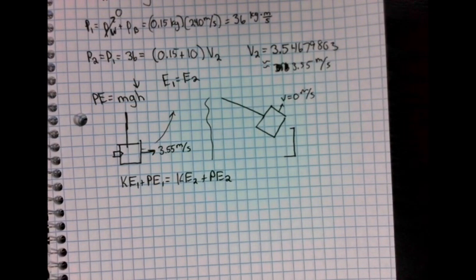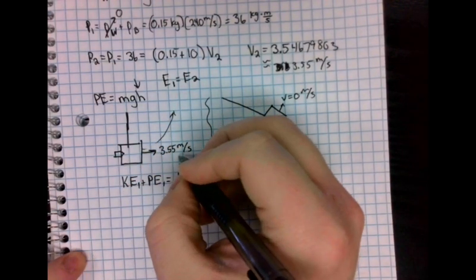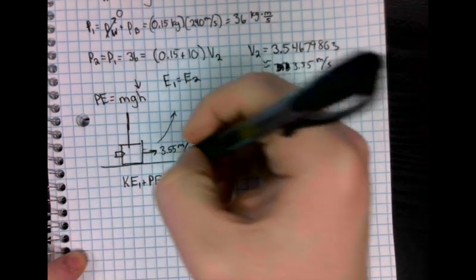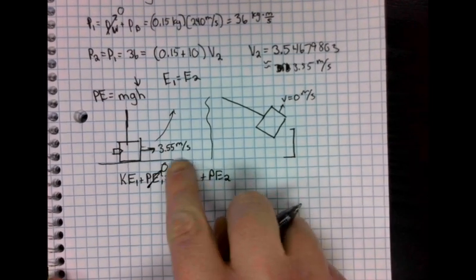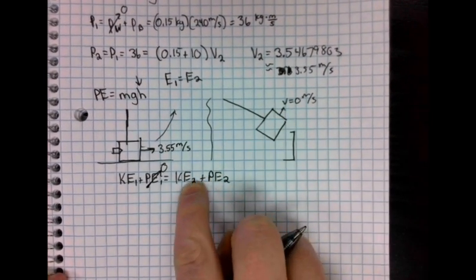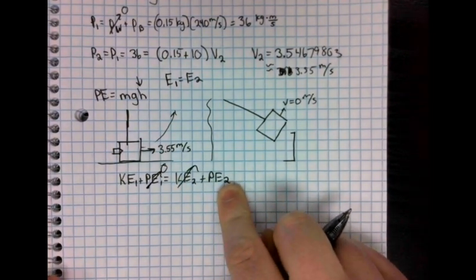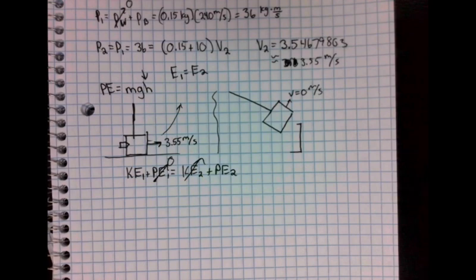So for our state 1 for kinetic energy, we're putting in 3.55 meters per second as the speed. And for potential energy, we're going to assume where it's currently sitting is 0, which means our potential energy goes away. Once it swings up, it's not moving anymore, so our kinetic energy goes away, and we're left with only potential energy. And that is how we can use that speed to finally solve for height.